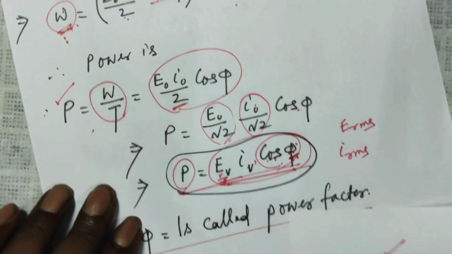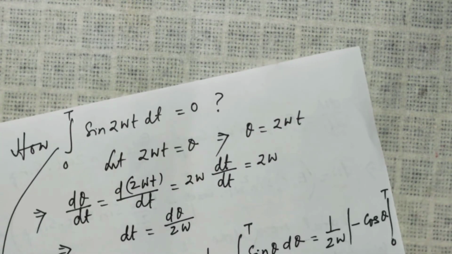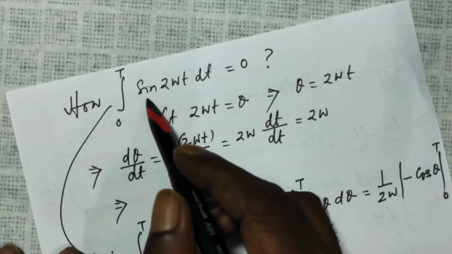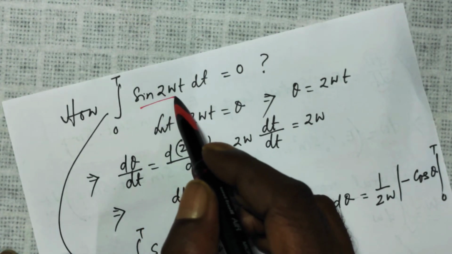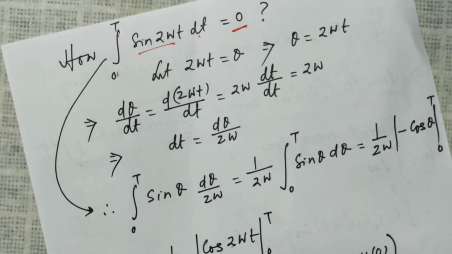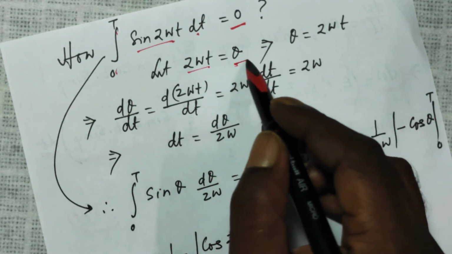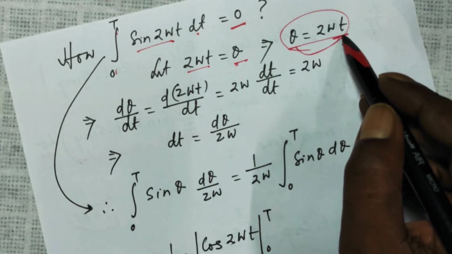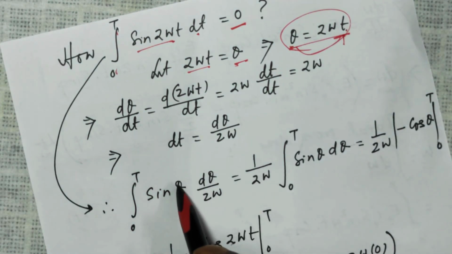So that is all about this. Let us go back to these two things, how integration of sine 2 omega t dt over a complete cycle is 0, which I have done before also. Let 2 omega t is equal to theta, that means theta depends on time, therefore I can differentiate theta with respect to t.